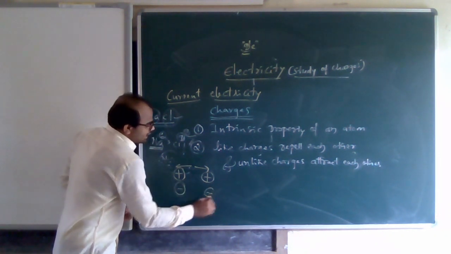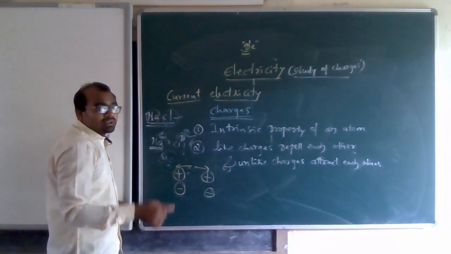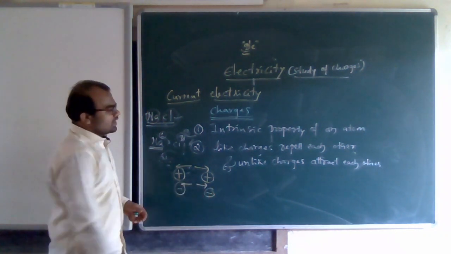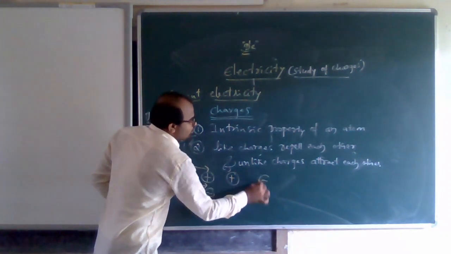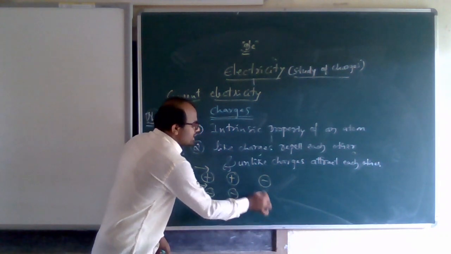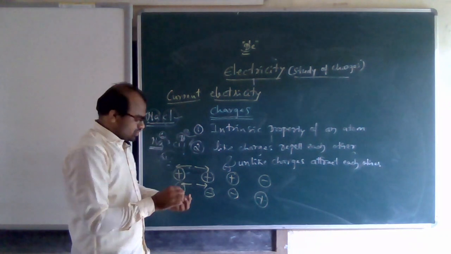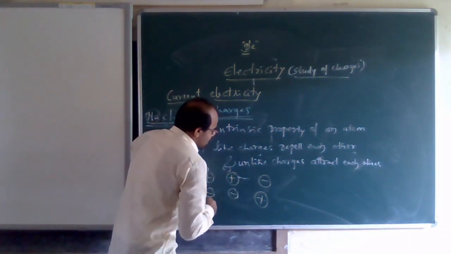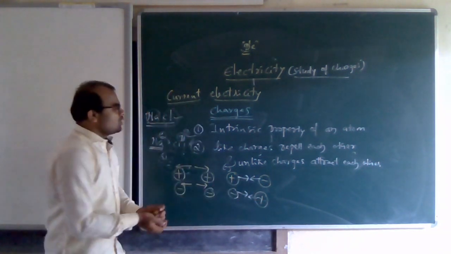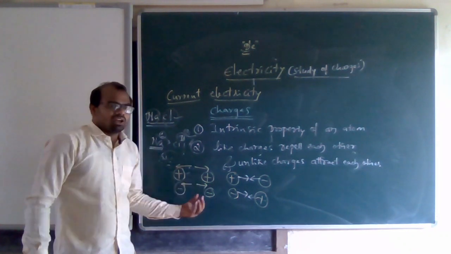Negative charge and negative charge, again they are the same charges. Negative, negative, same. Positive, positive, same. They are like charges, and again they are repelling each other. If I take positive and negative, or negative and positive, those are different charges. One is positive, the other is negative. They attract each other. There will be attraction between these charges. So unlike charges attract each other, like charges repel each other.